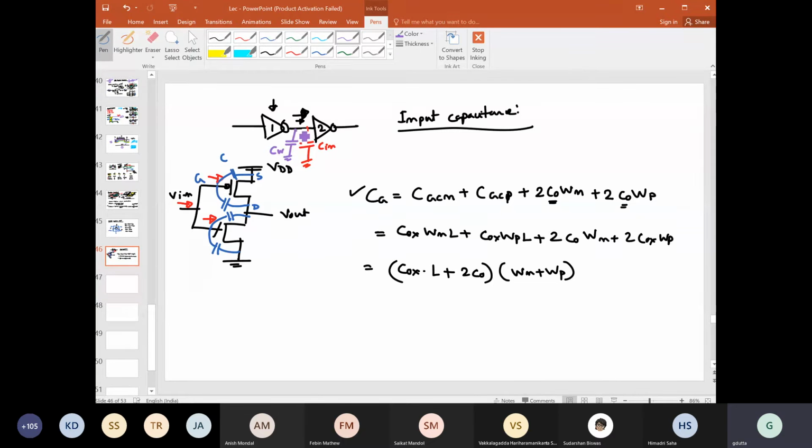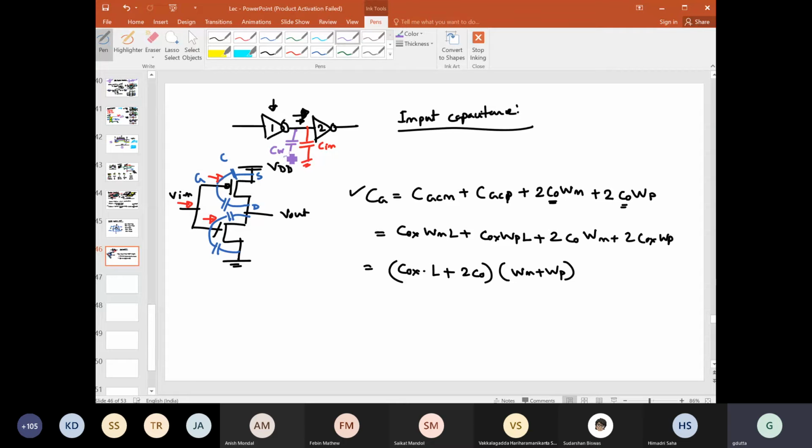What do I mean by wiring? When you have to connect one inverter to the next inverter, there will be either a metal line or a polysilicon line, due to which there might be another capacitance. So you will have another capacitance which is in parallel with this C in, right? So you can have another capacitance here. But is this all, or might there be some other capacitance as well?